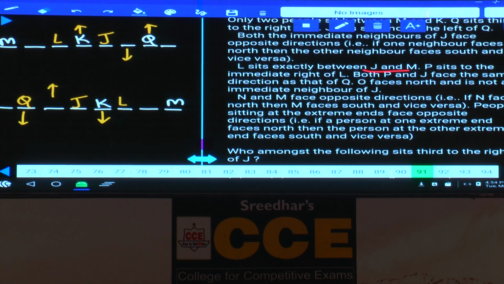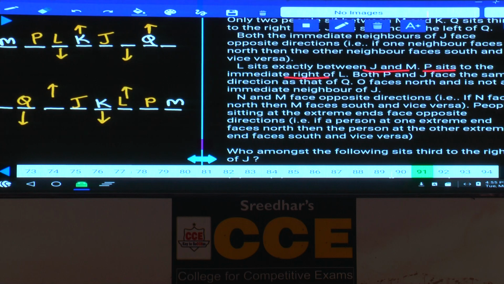Next one, P sits to the immediate right of L. As P is to the immediate right of L, L must be facing towards south in one case, and towards north in the other. Both P and J face the same direction as Q. That means P, J and Q are facing the same direction. In the first case, Q is north, hence P and J must also be towards north. And in the second case, Q is south, and so P and J must also be towards south.